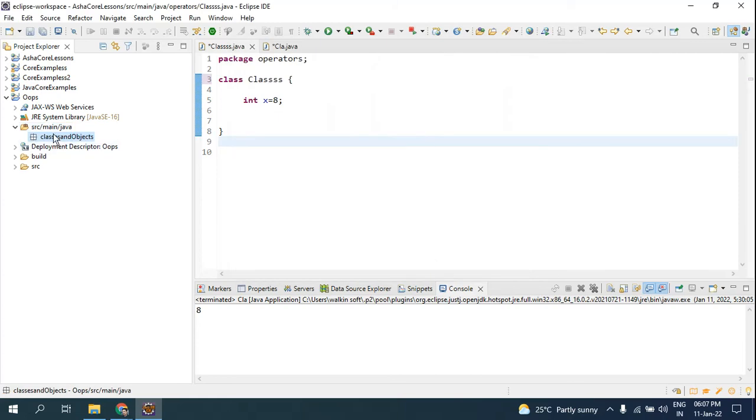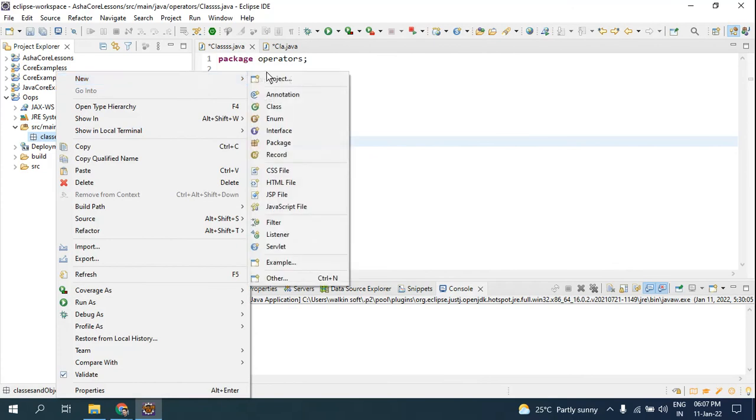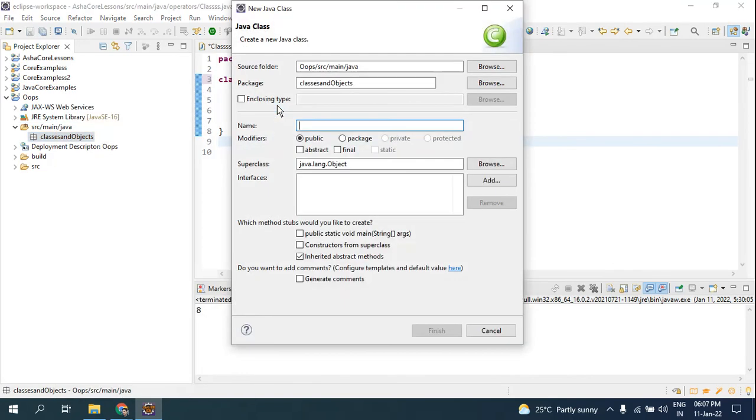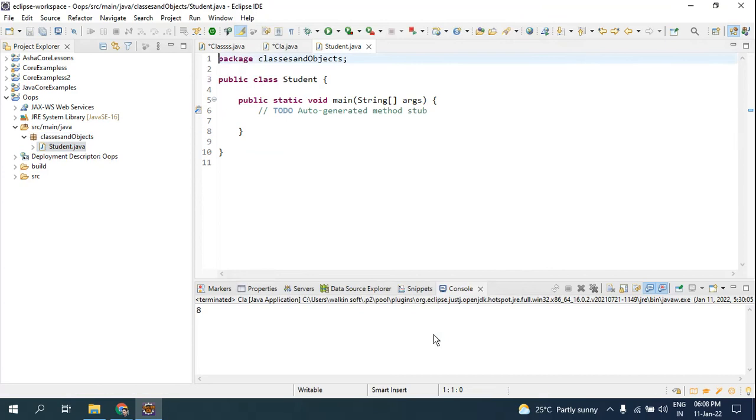So my package is ready. Now I'm going to create a class, and what shall I give as the class name? For now I'll give it as Student so that it will be relevant to understand. And I won't be selecting public static void main for now, but for the next example I will select the main method.